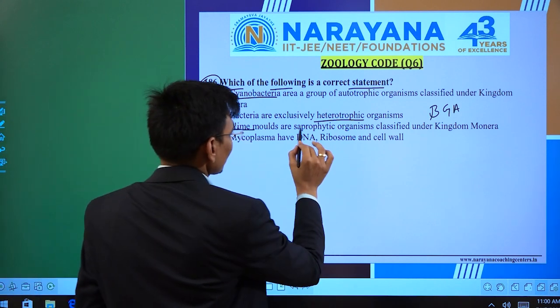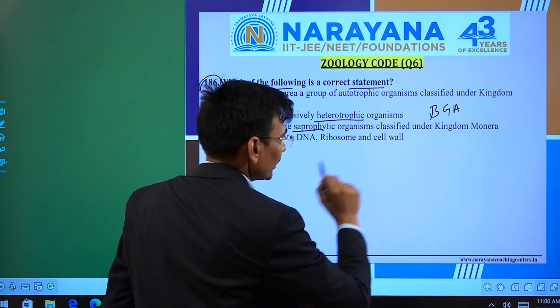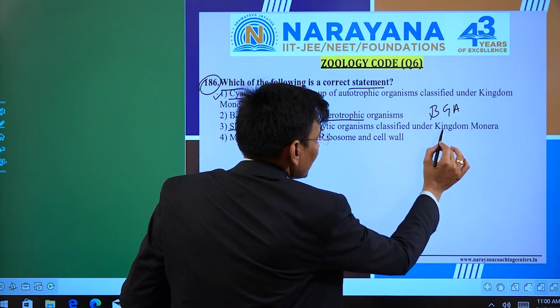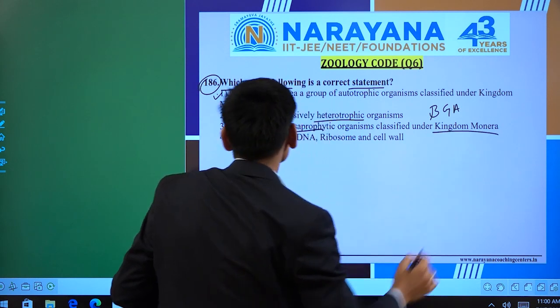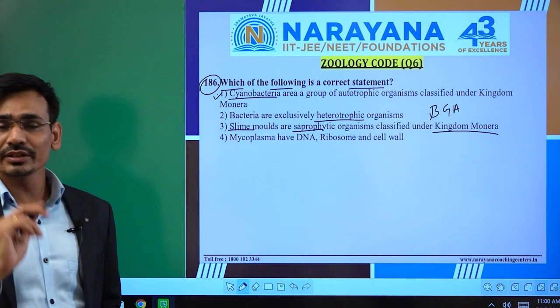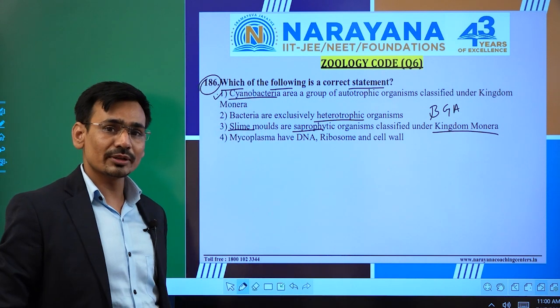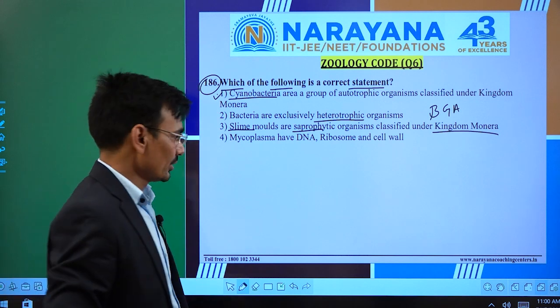Slime molds are saprophytic organisms, obviously it's correct, but classified under kingdom Monera. So we know that the slime molds are not placed under the kingdom Monera. The slime molds are placed under the kingdom Protista, right?